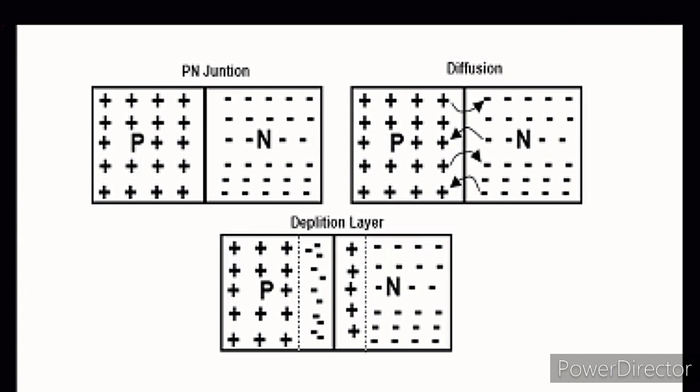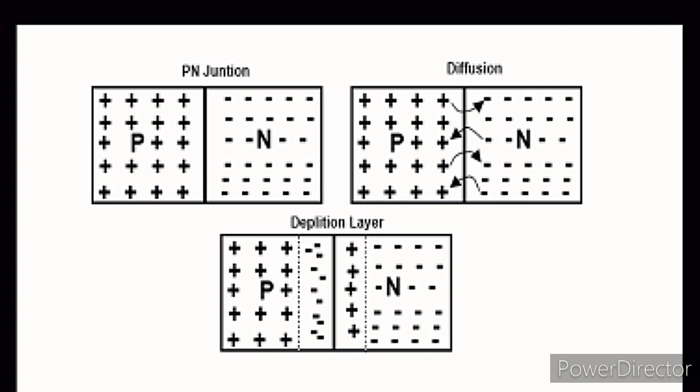At that time the electrons and holes lose their charges while moving from the p side to the n side and the n side to the p side, and acquire the opposite charges. For example, when the holes change position from the p side to the n side, they lose the positive ion or charge and acquire the negative ion. Similarly, electrons jumping from the n side to the p side lose their negative charge or ion and acquire the positive charge.